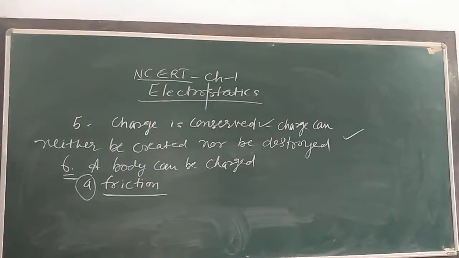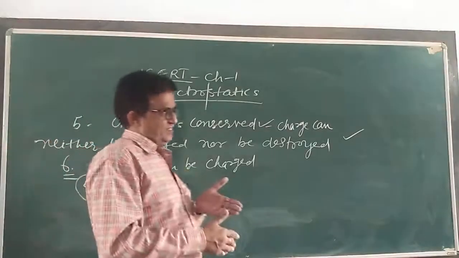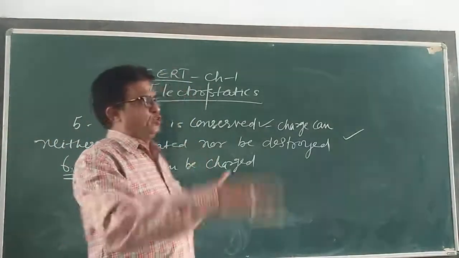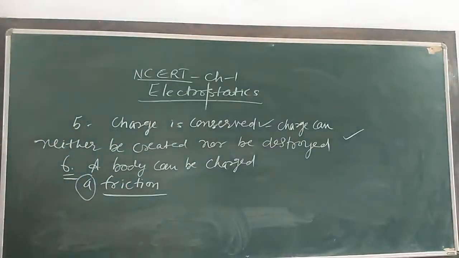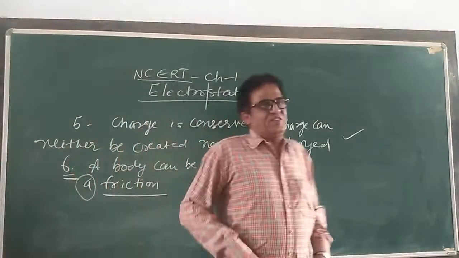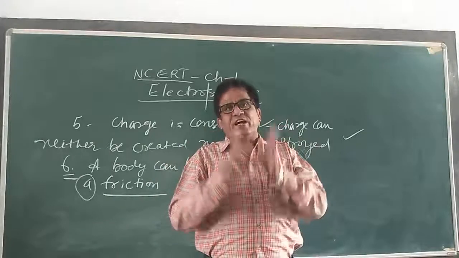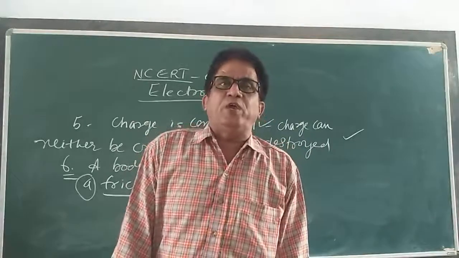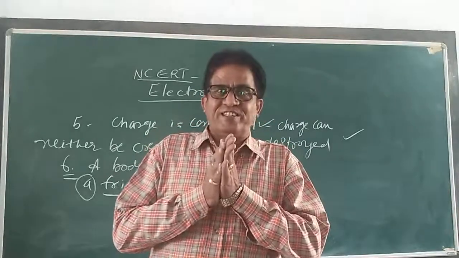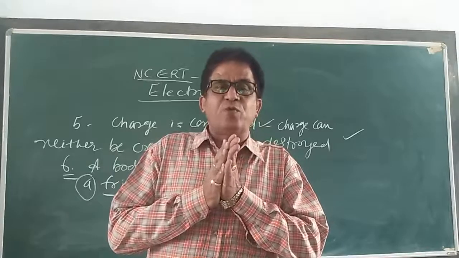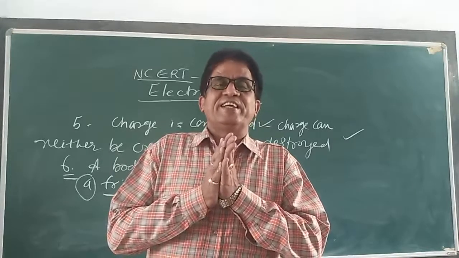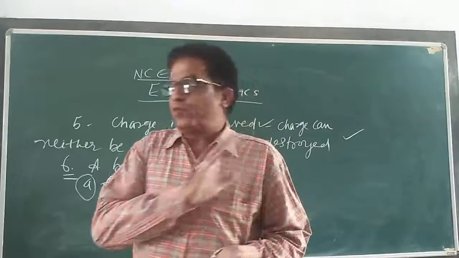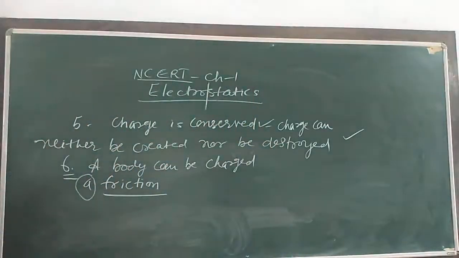When electrons transfer, this means one body becomes positively charged while the other body becomes negatively charged. That is why a positive charge and a negative charge create an electric field, and due to that electric field, our hands become hot. That process is called friction. Is that clear? Yes, sir. Is it clear? So this process is called friction.